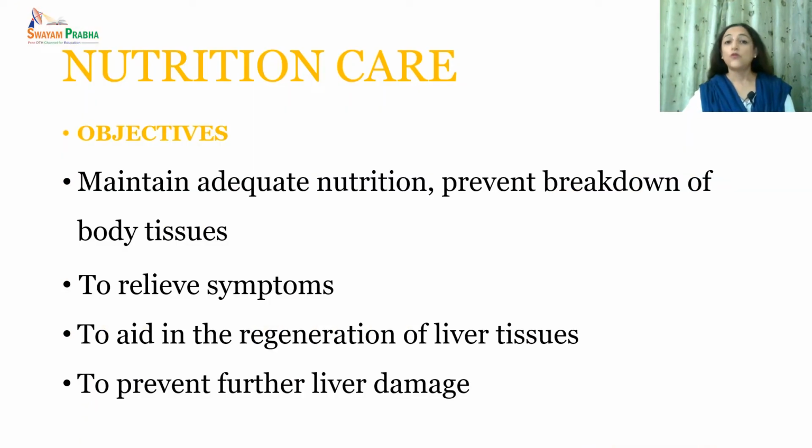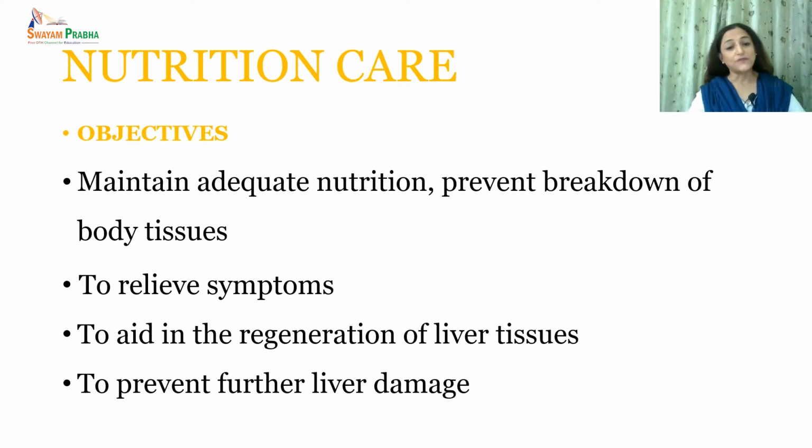So now we have understood the reason which causes hepatitis. We have studied about different types of viruses, and then we have seen the various symptoms caused by this virus. And coming to the nutritional care, let us study what are the objectives of nutrition care during all types of hepatitis.